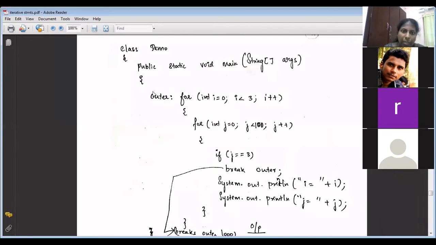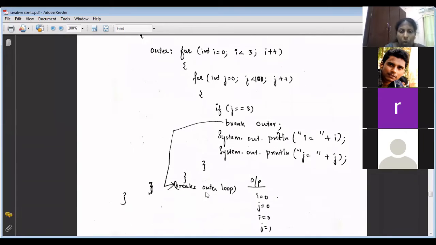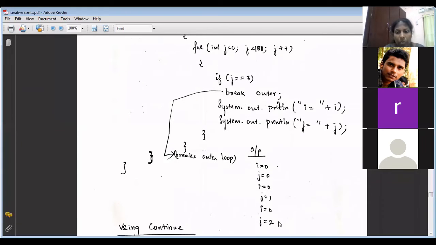So where have I declared this outer label? Near the first for. So how do you declare a label? Any name you can give: inner, outer, anything. But give a colon after the label. So break outer means where it will break: wherever this outer is. So where is the close of this for loop? Here. So it breaks out of the outer loop. So the output is I equal to 0, j equal to 0; I equal to 0, j equal to 1; I equal to 0, j equal to 2. It will not go further.